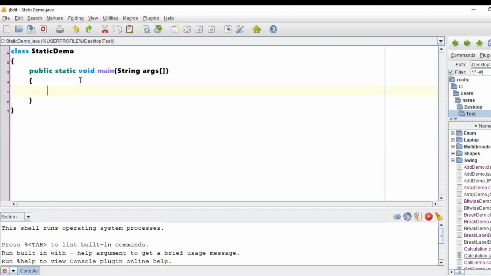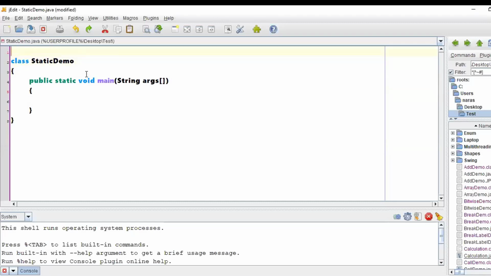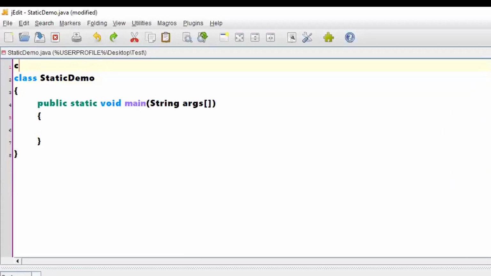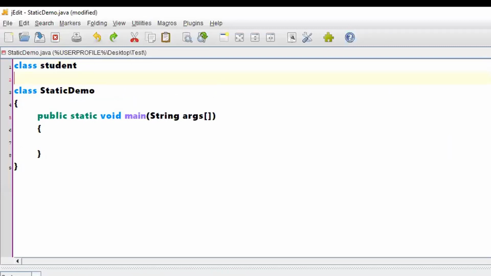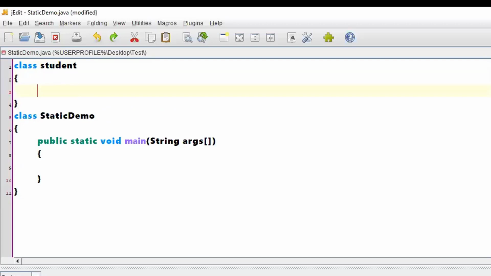So here I have one class, StaticDemo. My intention was to just show you a static variable. Let me write the program whichever I was talking about. Class Student. Here, let me take int id.